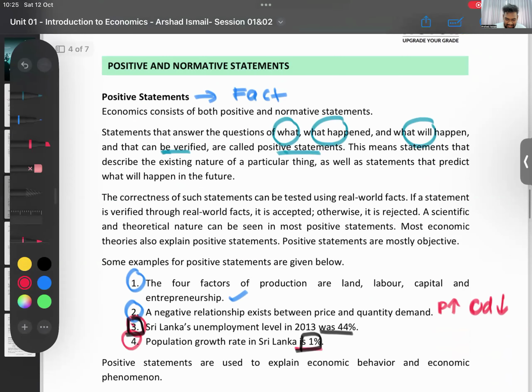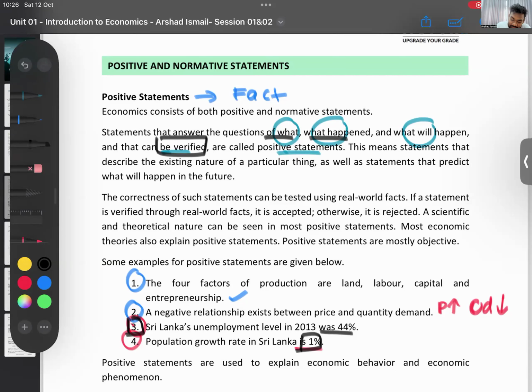Positive statements are statements that answer the question, what happened and what will happen, and can be verified. What does that mean? You can prove it. You can prove and see whether this is right or wrong. Normative ones can't do that. You can't verify them. Verify means you can prove and see. So these are called positive statements.